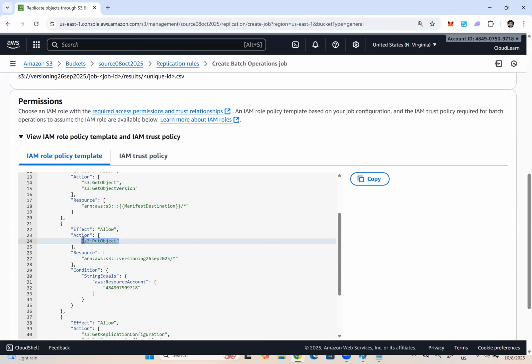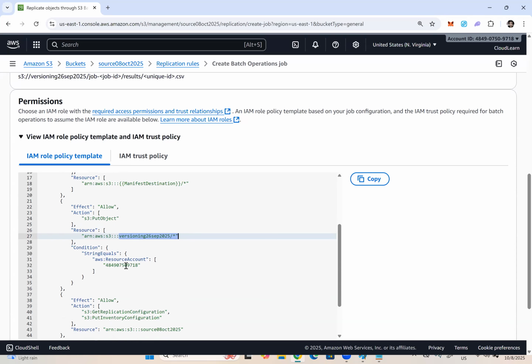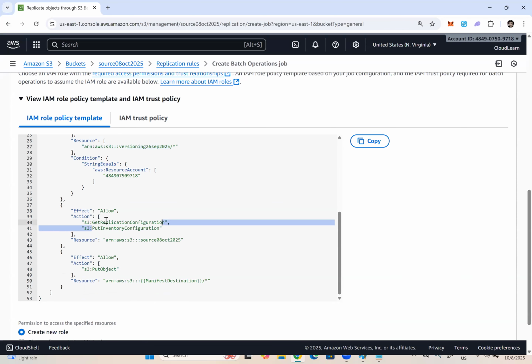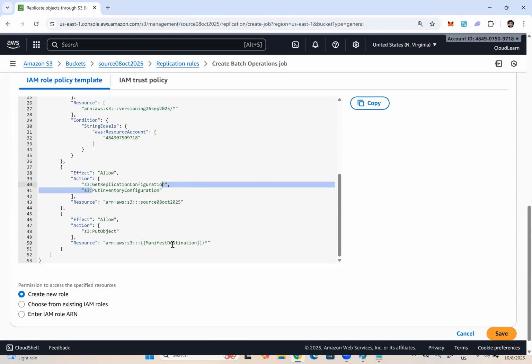Put object: put means write an object into the versioning bucket, and the bucket name is versioning 26. The completion report, allow. Effect is allow. Actions: get replication configuration, put inventory configuration, effect allow. S3 put object into the destination bucket. So click on save. This is automated. Amazon will create this role for us. Looks the same as a policy, right?